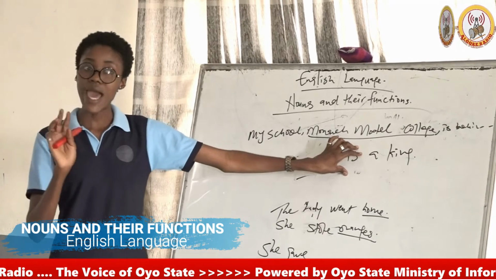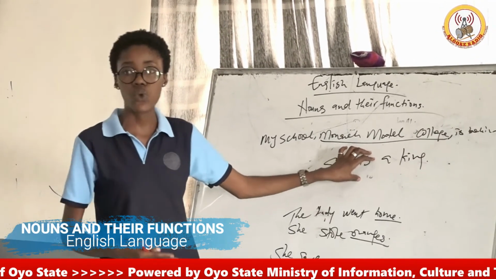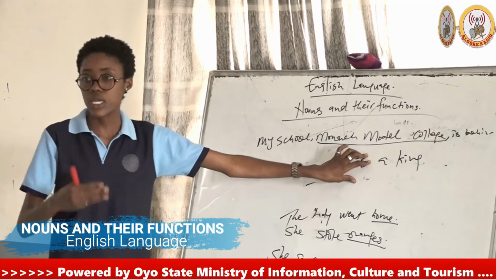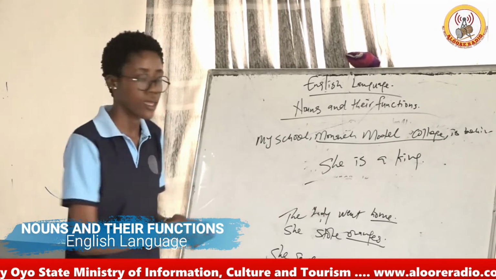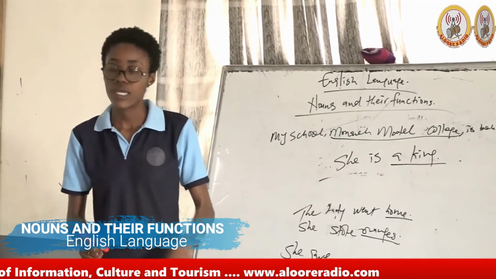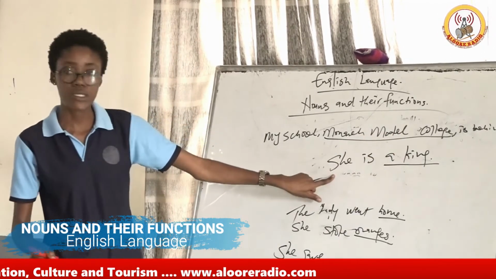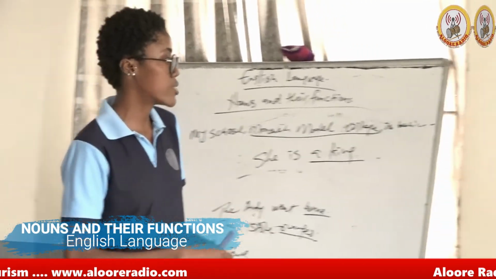But that verb has to be a linking verb. That is, verbs that do not show action. The verbs would be is, was, were, and the rest of them. She is a king. It means that the king here is the subject complement, telling us more about the subject, she.